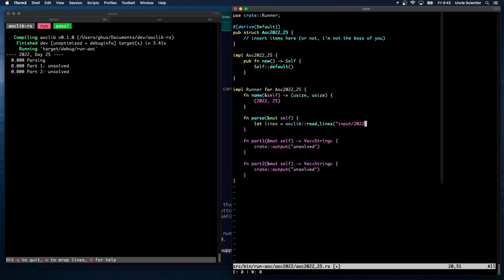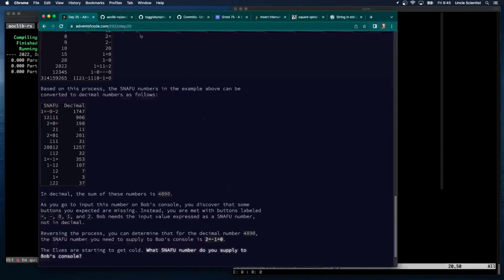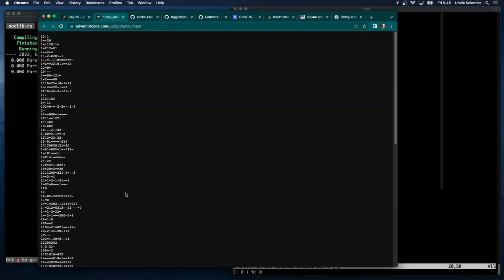Input 2022-25.txt. Oh, right. Test input first. And then, oh, we don't have this yet, so that's not going to work. Let's grab our input. And again, we have to do it by hand because I've lost my session key.